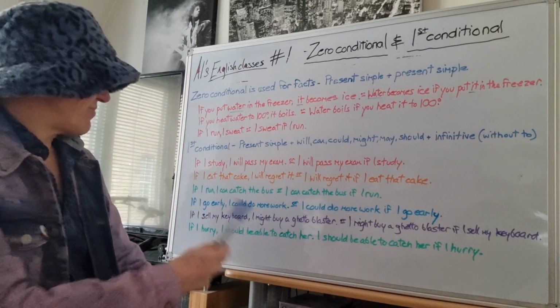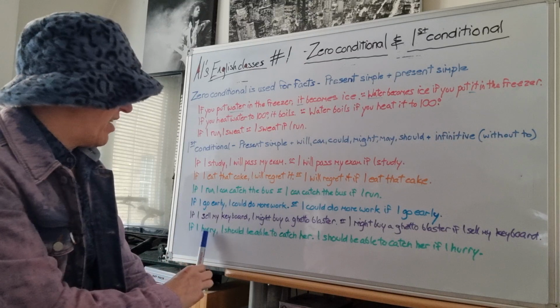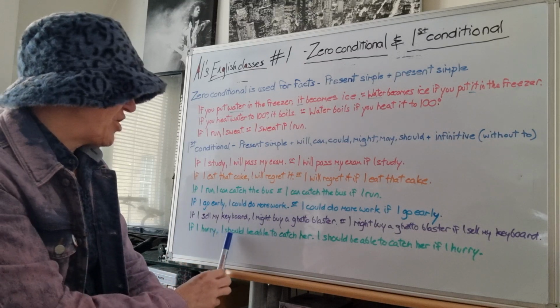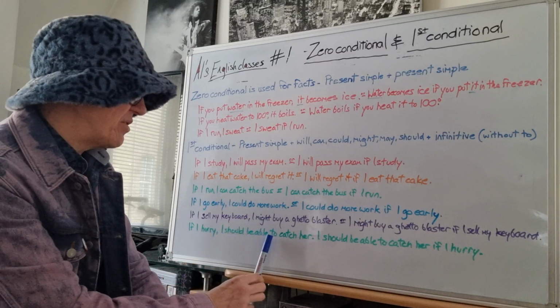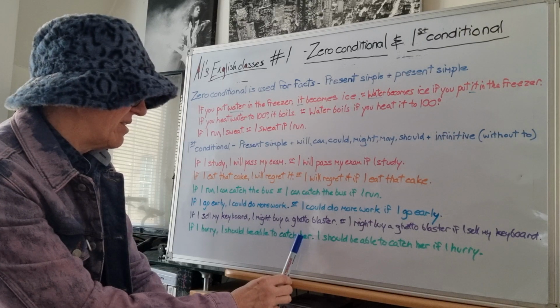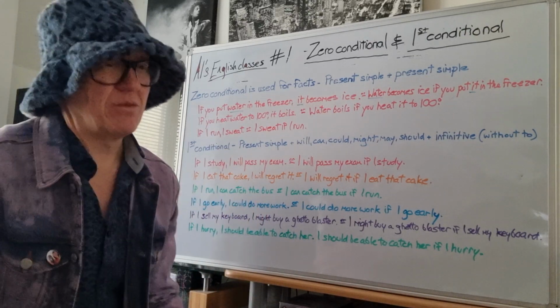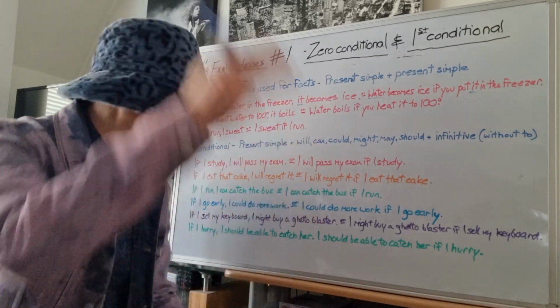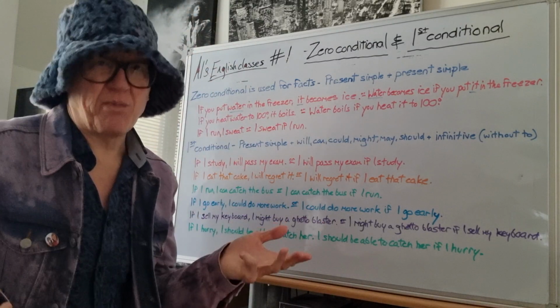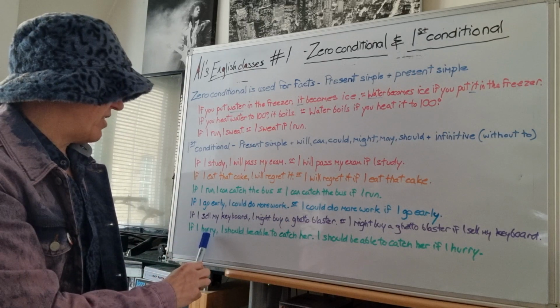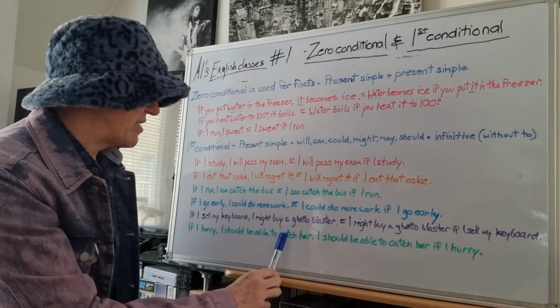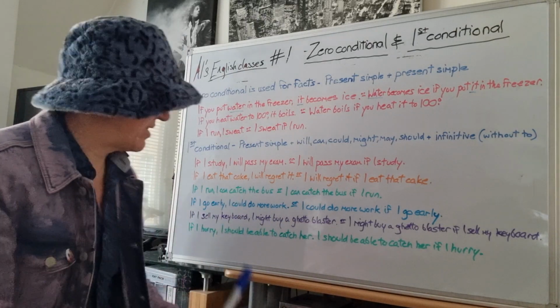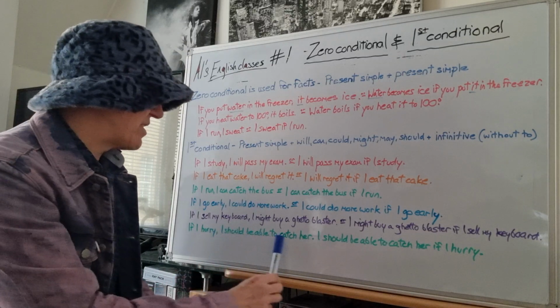Right. Finally, if I hurry, comma, I should be able to catch her. Now, some teachers might say should in first conditional. You're crazy. But I'm not crazy because if I hurry, I should be able to. It's a strong possibility, okay? Yeah, I should be able to catch her.